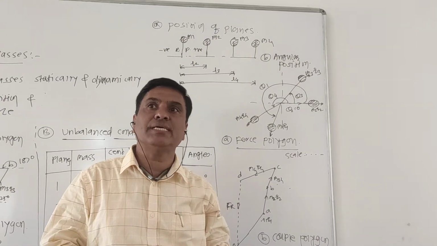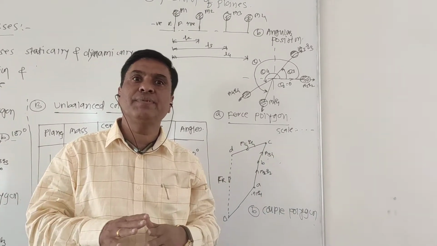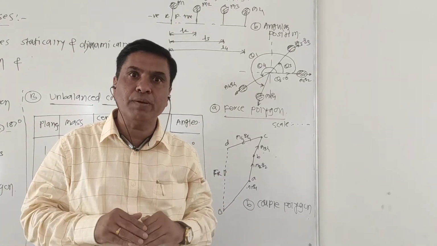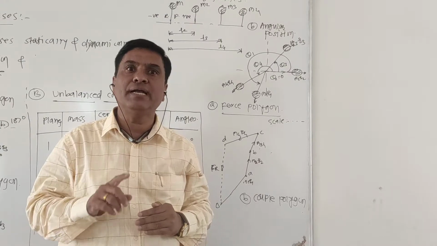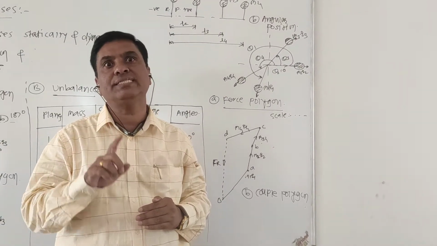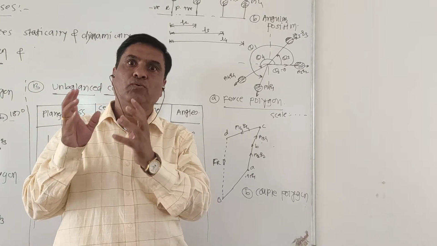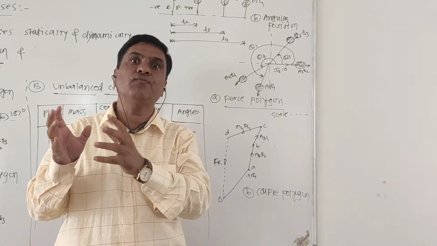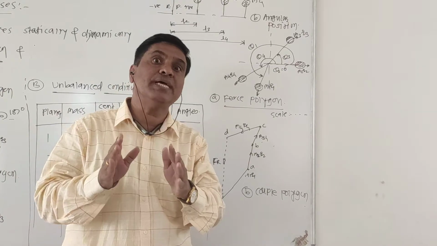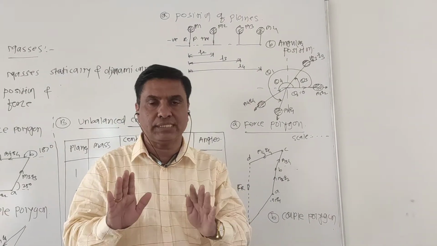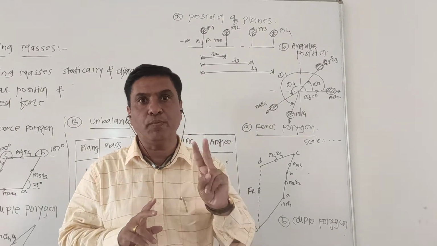If this system, as per their data, is not balanced, then we need to balance it. How is it to be balanced? By calculating or determining the angular position as well as the magnitude of the balancing masses. We should find the value of the balancing mass, at which location, and at what angle it is required to be placed. So we need to calculate these 2 parameters.